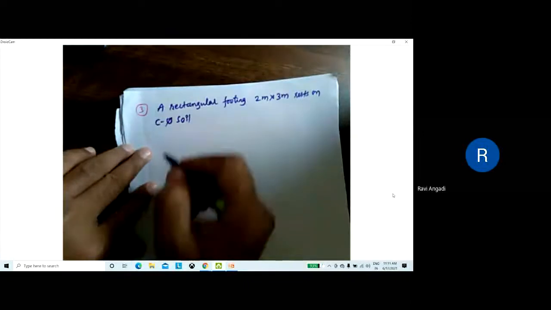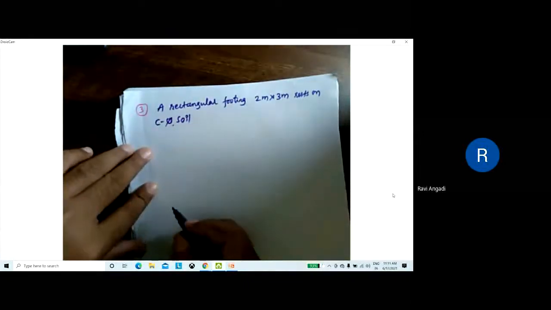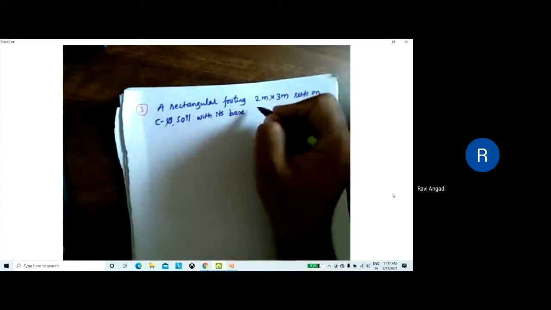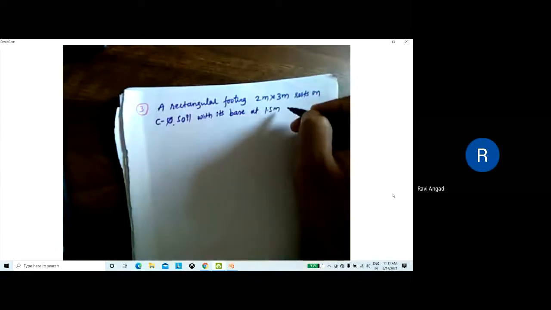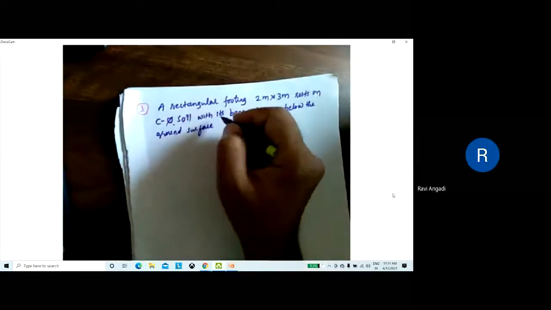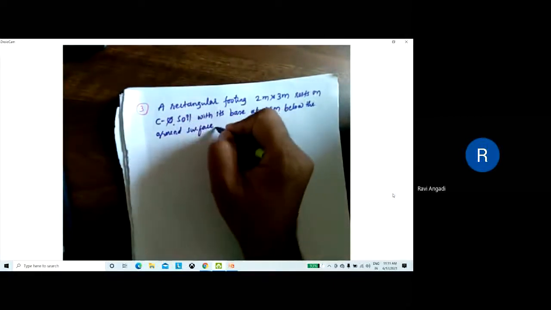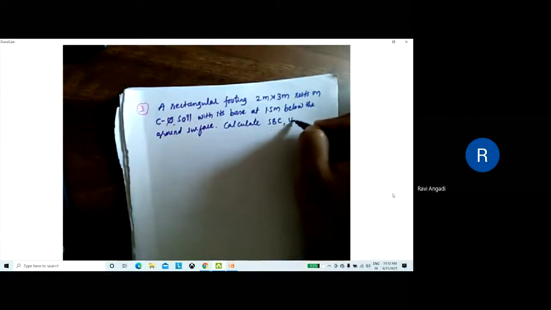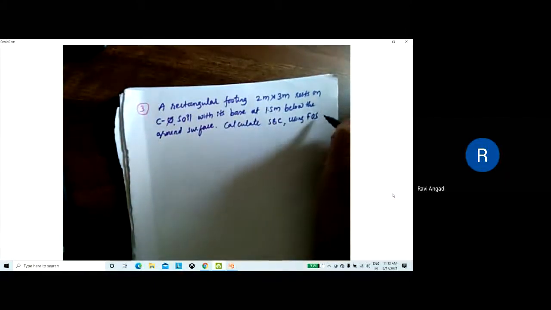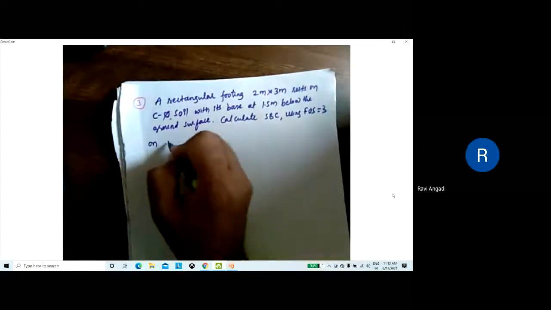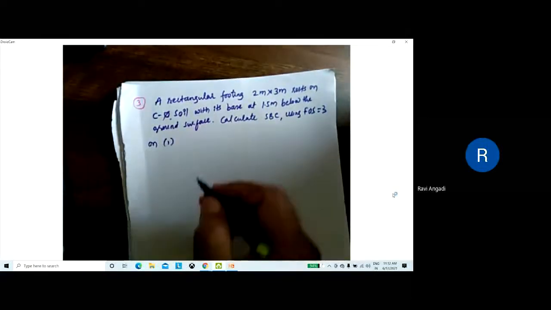So both properties are given, cohesion as well as friction, with its base at 1.5 meter below the ground surface. Calculate the safe bearing capacity, calculate SBC using factor of safety equal to 3 on first the net ultimate bearing capacity,